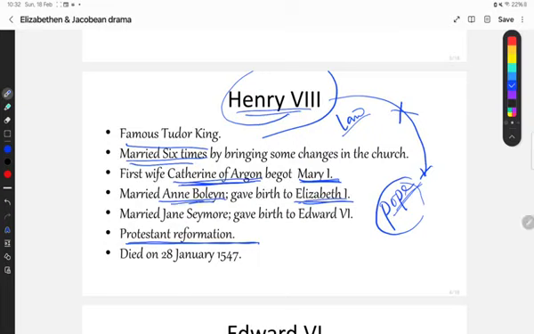Anne Boleyn gave birth to a baby girl whose name was Elizabeth I, and again Henry the 8th was depressed. So by spreading the rumor that Anne Boleyn is practicing witchcraft, Henry the 8th executed Anne Boleyn.